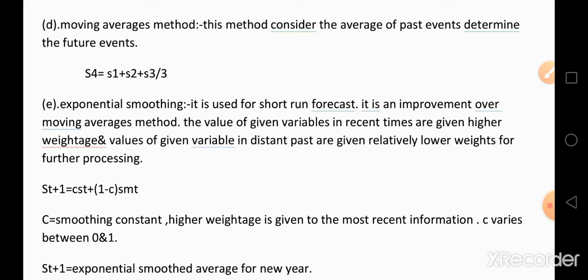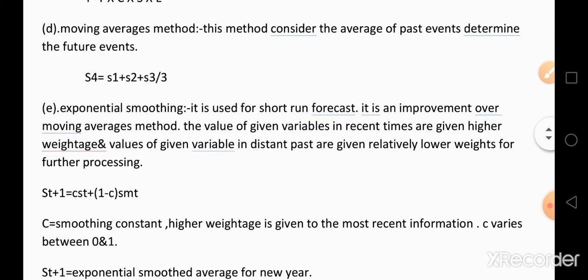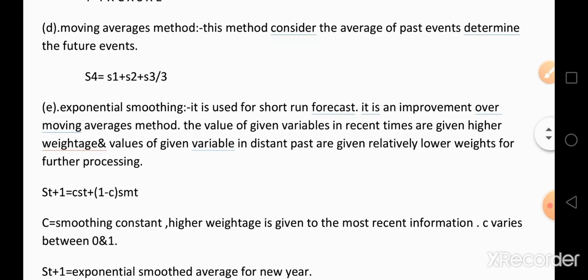The next type of statistical method is the moving averages method. This method considers the average of past events to determine the future event. That is, the moving average of past events determines the future events. That is called the moving averages method.